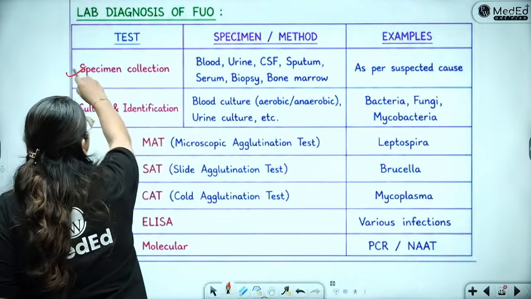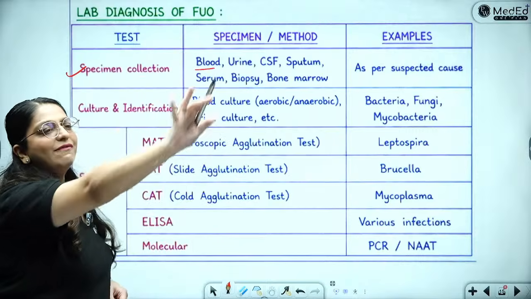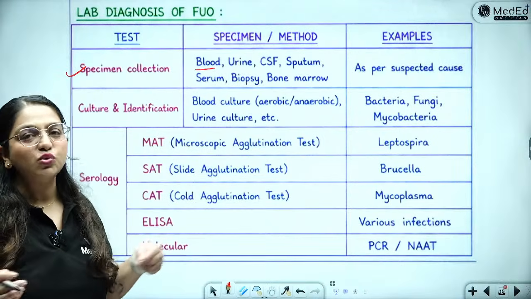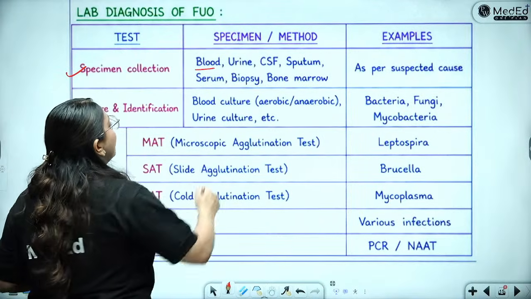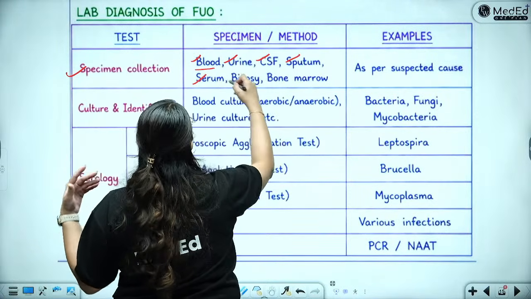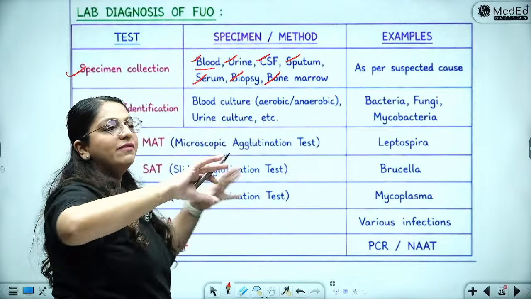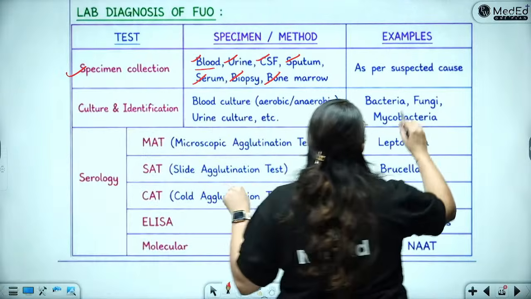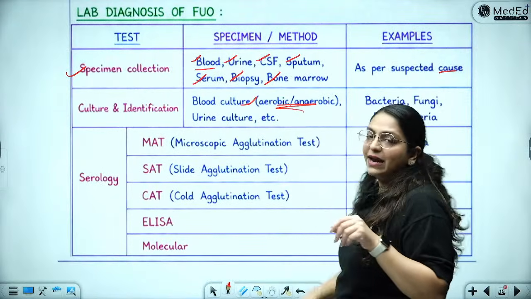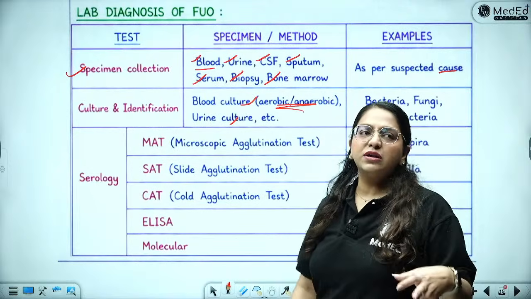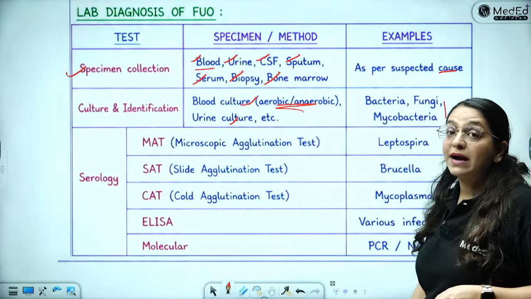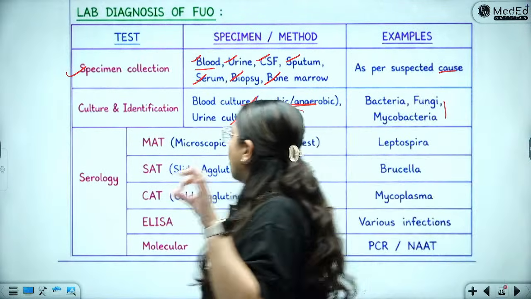Sample collection karenge, what will we take? Blood. Absolutely everything. Okay, if we have not been able to diagnose, of course we cannot be picky and choosy about the test that we do. So we will take the blood, we will take the urine, we will take the CSF, we will take sputum, serum, biopsy, bone marrow, absolutely every sample under the sun. And as per the suspected cause, we can take it. Blood culture has to be done both aerobic and anaerobic. Urine cultures, bone marrow cultures, tissue cultures, everything needs to be cultured. Bacteria, virus, fungi and mycobacteria specifically we will mention for all.